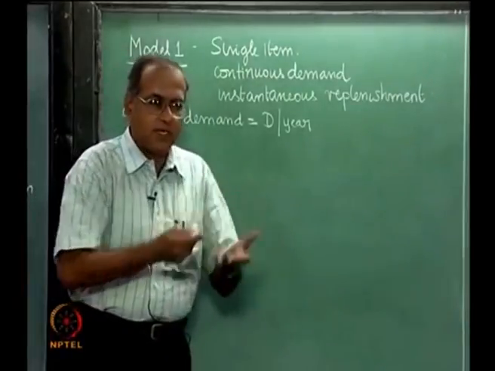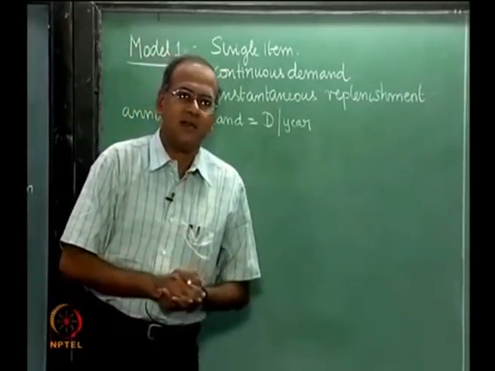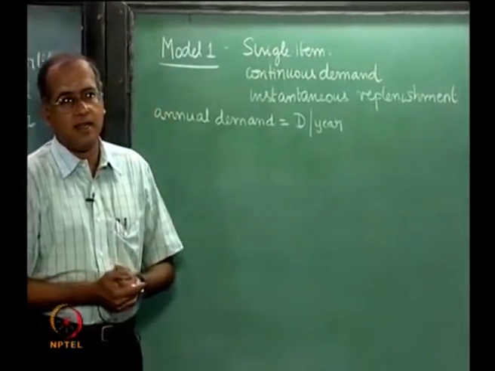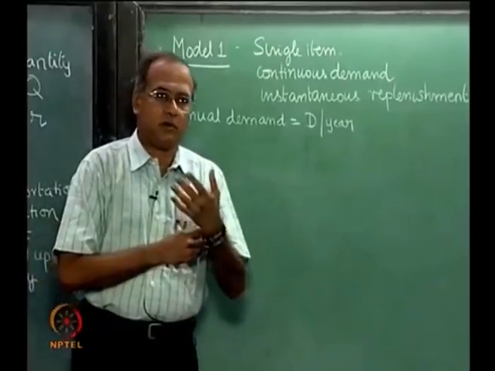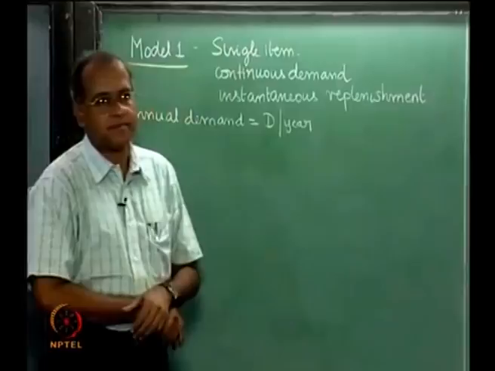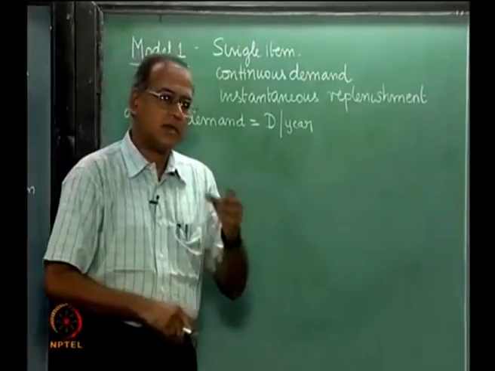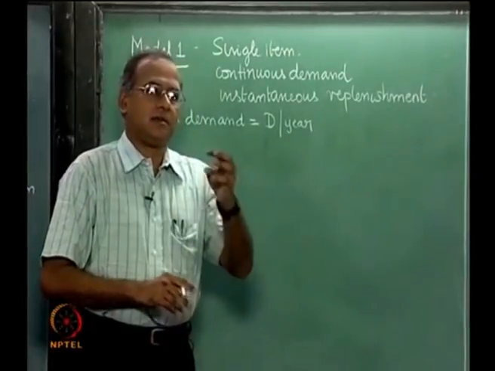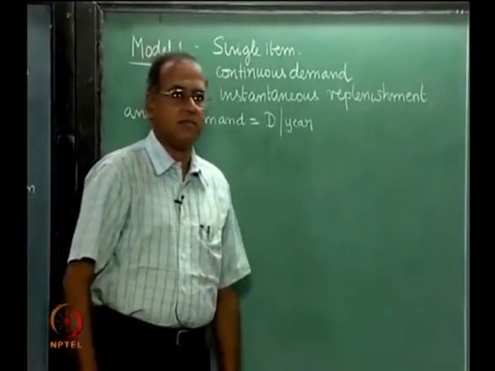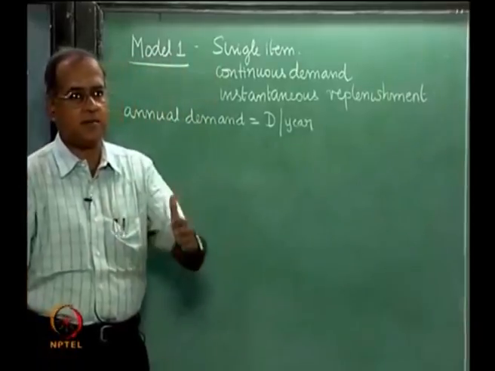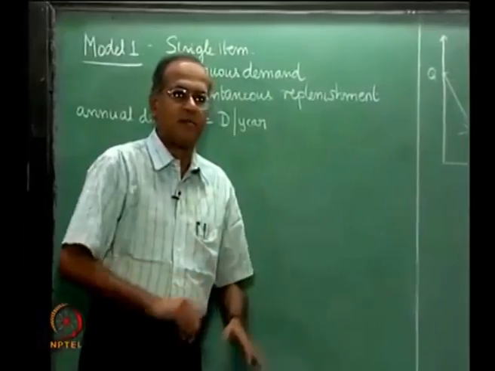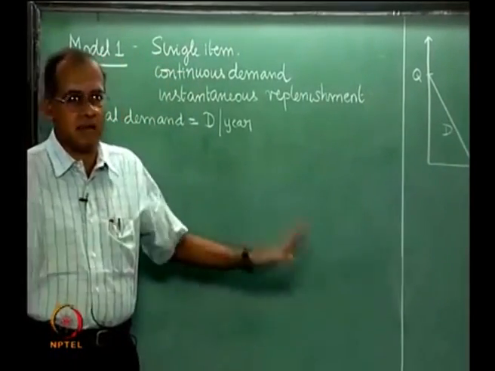To put it in simple, more understandable terms, it will be like saying if the annual demand is 10,000 and let us say if the company works for 250 days, then the daily demand is 40. If the company works for 8 hours a day, then the hourly demand is 5. If the hourly demand is 5, the demand per minute is 5 by 60 and the demand per second is that divided by 60 and so on, and the demand is the same.